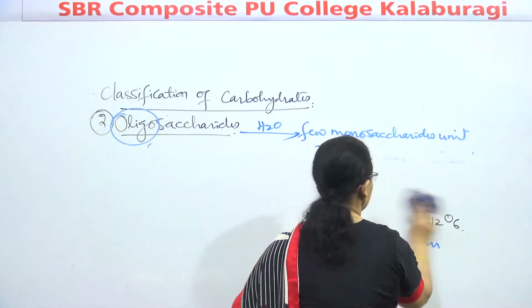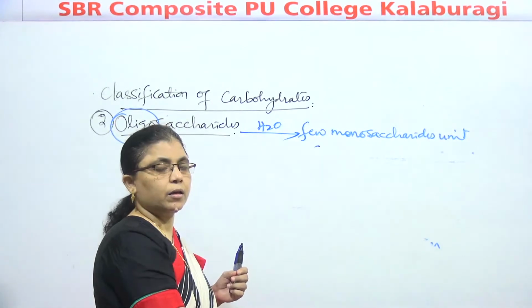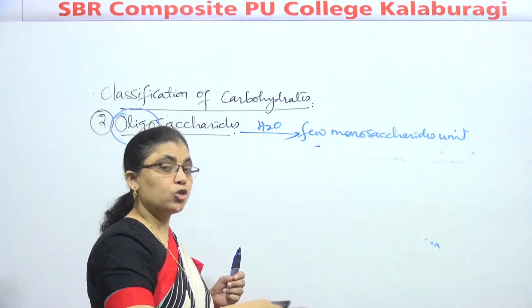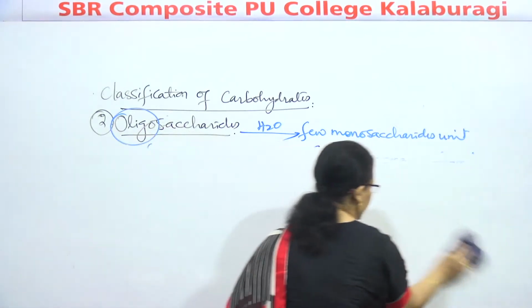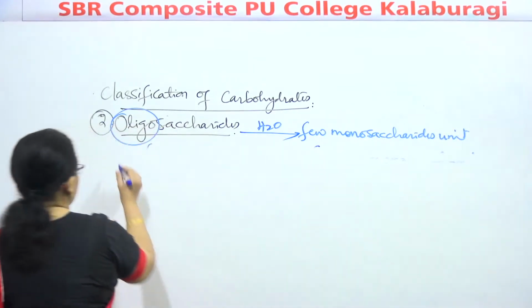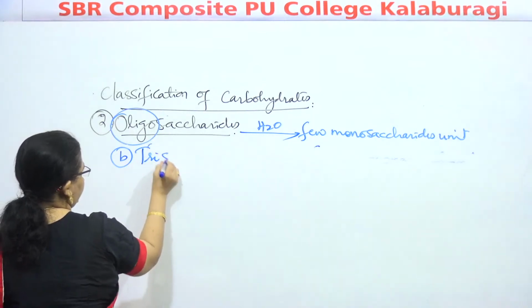Trisaccharides means what? The name itself indicates: the carbohydrates or sugars which on hydrolysis give 3 monosaccharide units. Okay. Second one, what are trisaccharides?